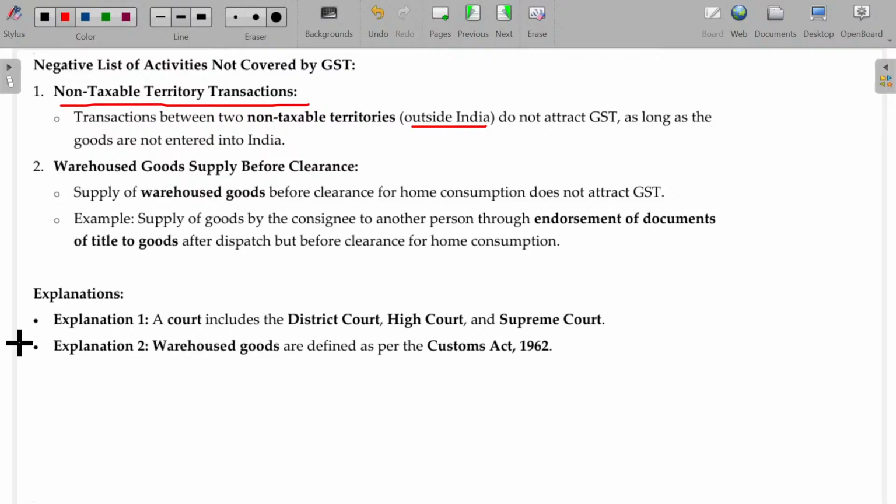Now, what is India? Again, there's a dispute. India is also defined here. Okay, and you just need a small idea about India. Landmass, Gulf, and up to 12 nautical miles will be coming under India. We'll have discussion regarding that later on if it is needed. Else, it may be needed for the CMA inter only for customs. For CA, a small idea is more than enough. It is also given in the definition topic, you can go and see.